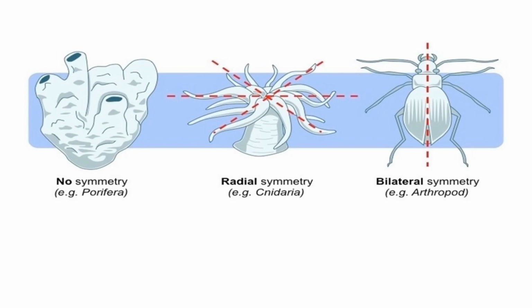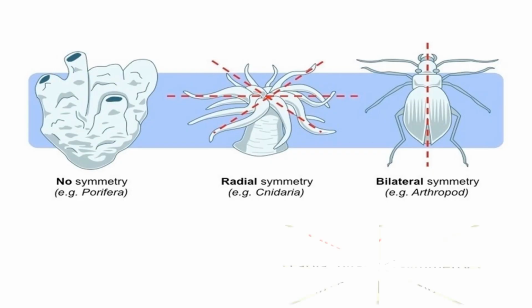Asymmetrical means no symmetry. Radial means many planes and two equal halves. And bilateral means two equal halves but only one plane. You can see the examples on the screen.